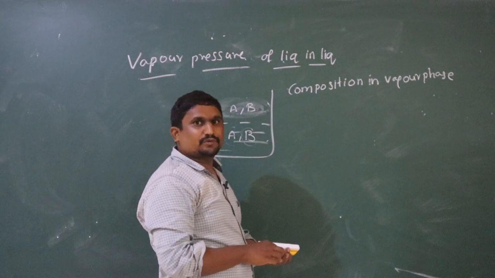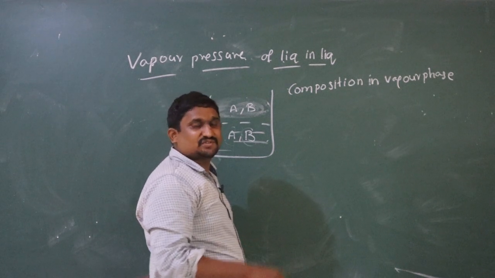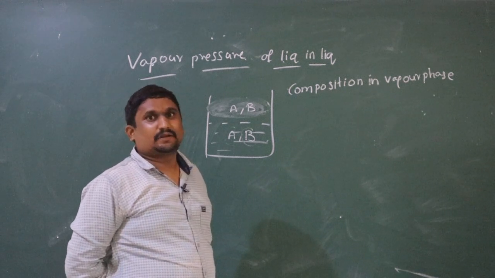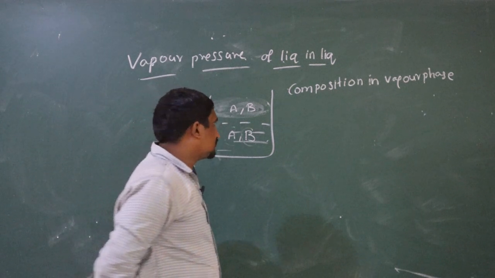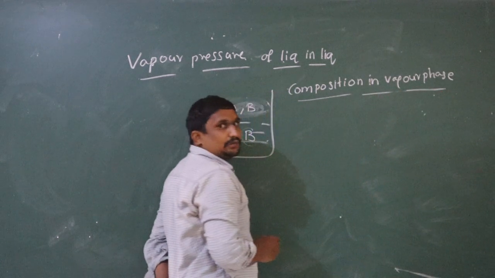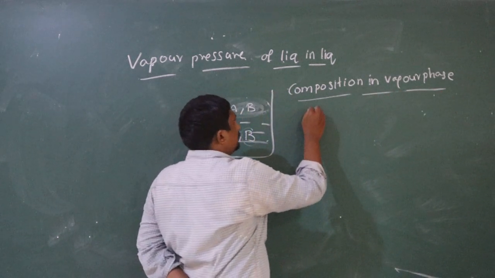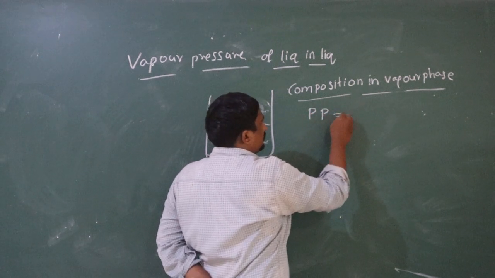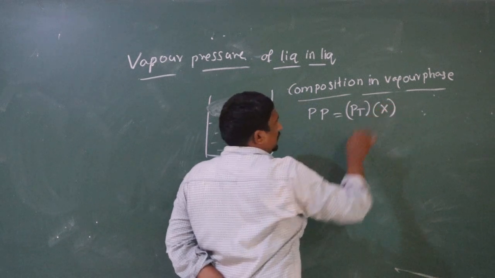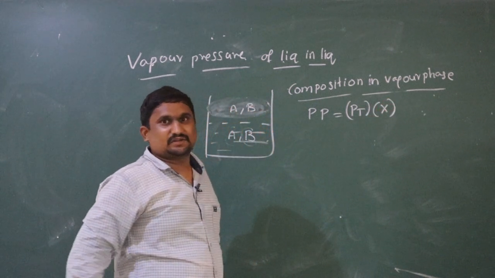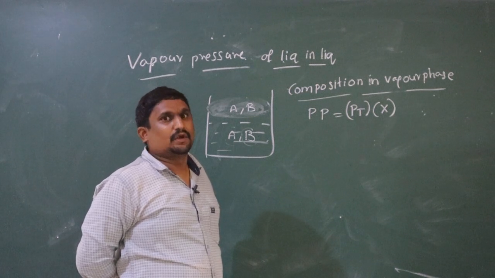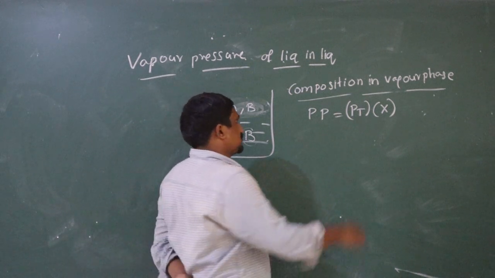For finding the composition of A and B in the vapor phase, we have to apply Dalton's law. What is the Dalton's law formula? According to Dalton's law, partial pressure is equal to total pressure into mole fraction. It is the formula we have for Dalton's law.